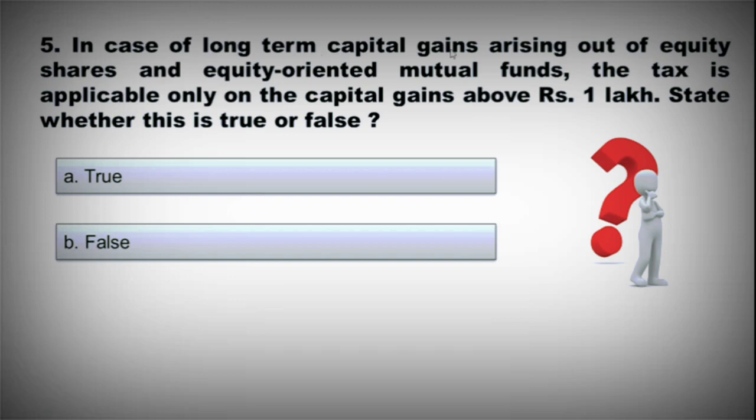Question 5. In case of long-term capital gain arising out of equity shares and equity-oriented mutual funds, the tax is applicable only on capital gain above rupees 1 lakh. State whether this is true or false. Option A true, option B false. And the correct option is option A, true.